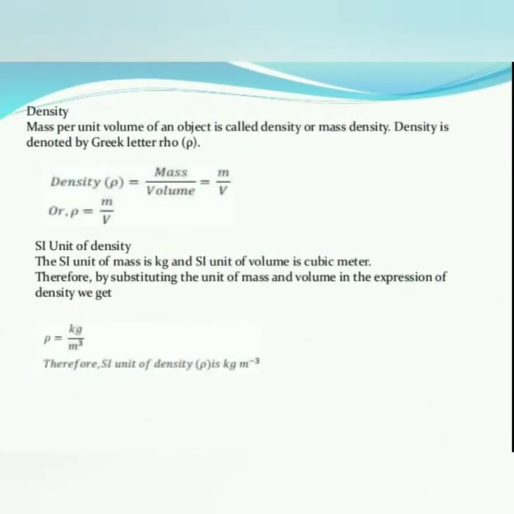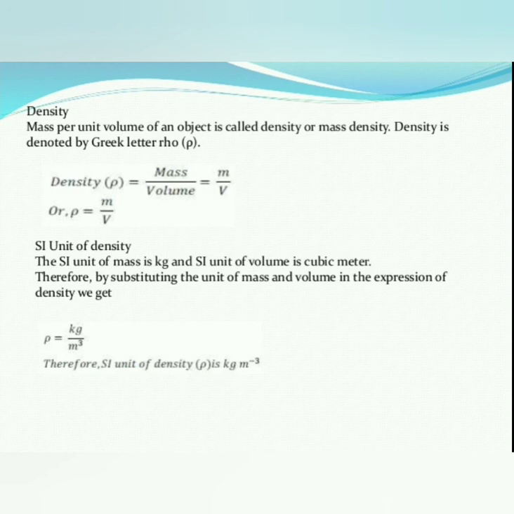Now we will discuss density. Is it mass per unit volume? Mass per unit volume of an object is called density or mass density. Density is denoted by the Greek letter rho. Therefore density is equal to mass divided by volume. Symbolically, we can say rho is equal to m by v.